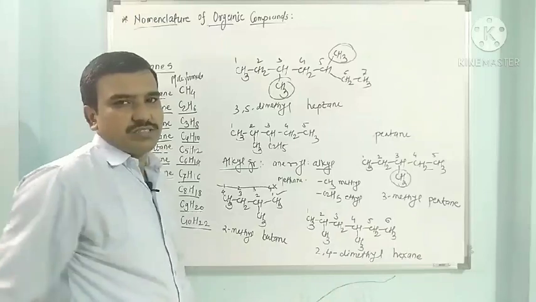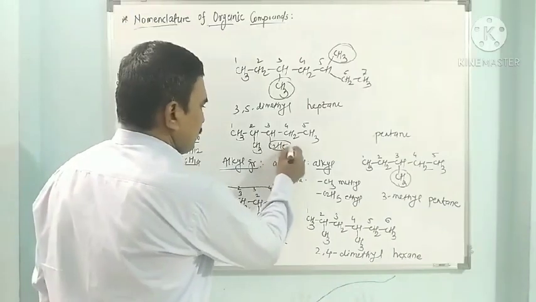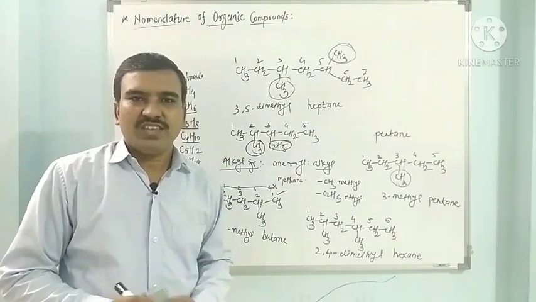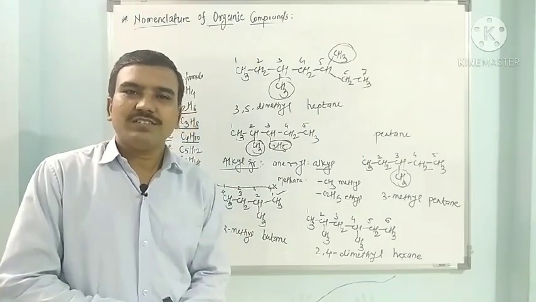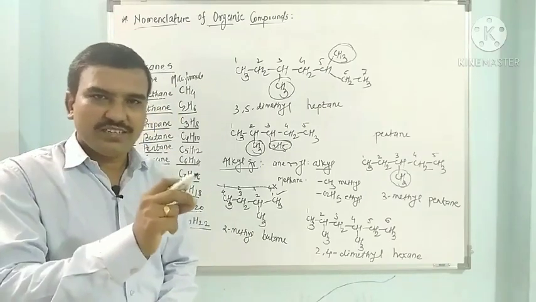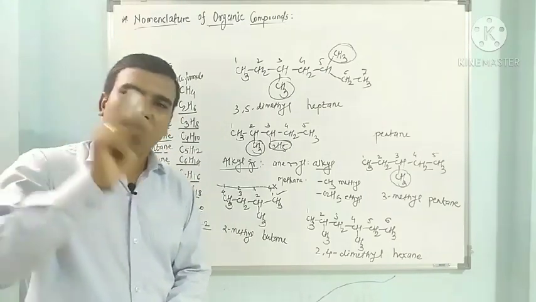Now how do we name this? So this is an ethyl group, this is a methyl group. So we know the alphabetical order. In alphabetical order, which one will come first? E or M? So this is ethyl, not methyl. So I have to mention the name ethyl first.